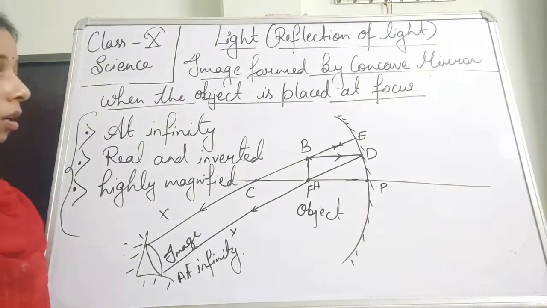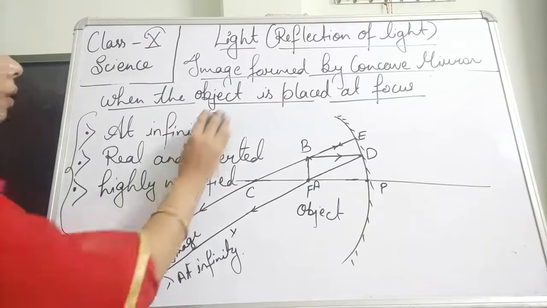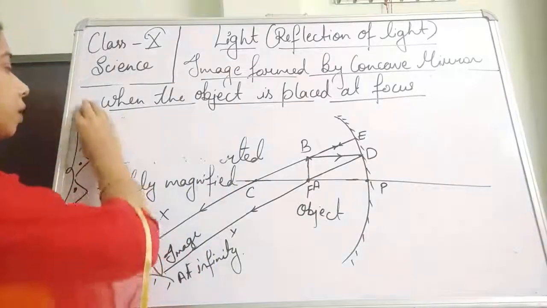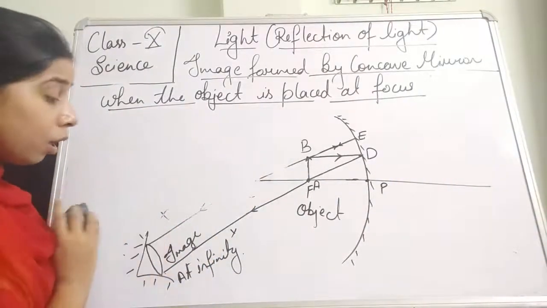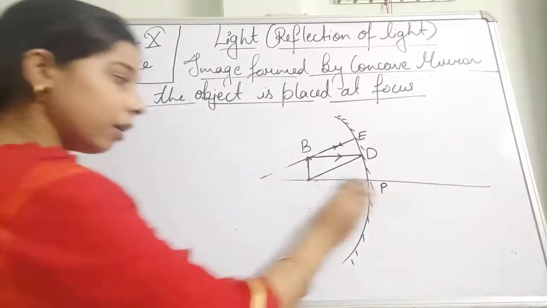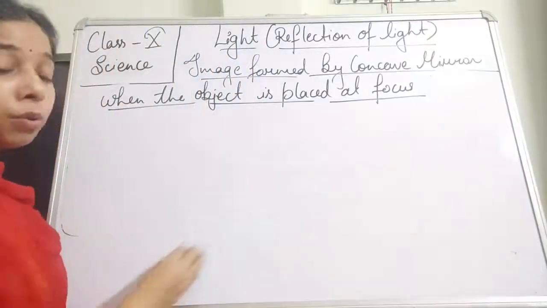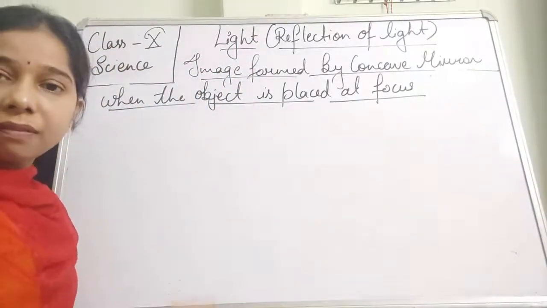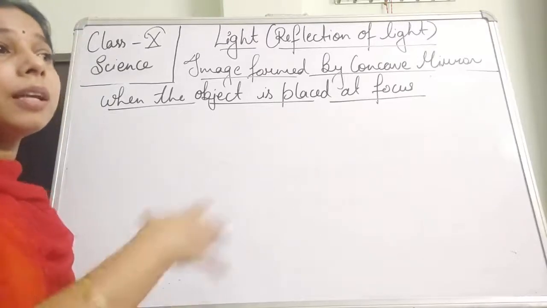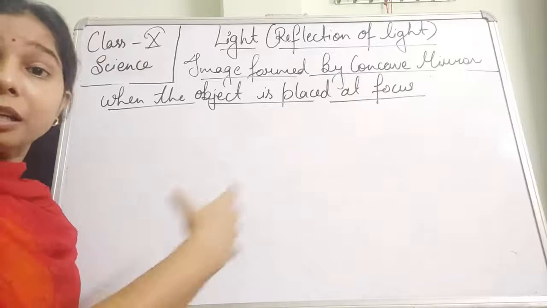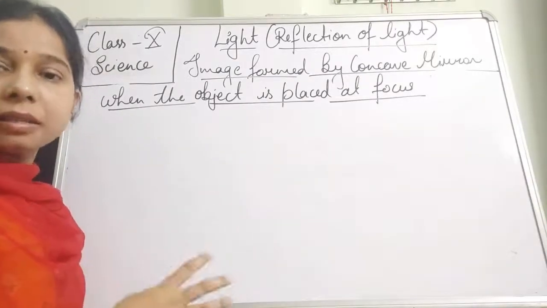Because of that, students, we can use the torch bulb. You have seen that in a torch, a small bulb is there. When you keep the bulb at focus, the beam of light coming from the bulb, after reflection through the concave mirror, becomes parallel, and due to which the image will be formed at infinity, and we can light up a large distance.